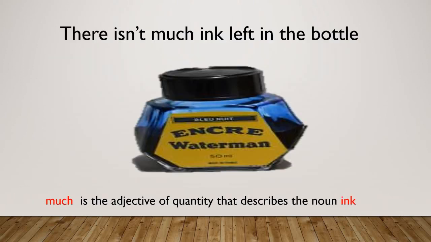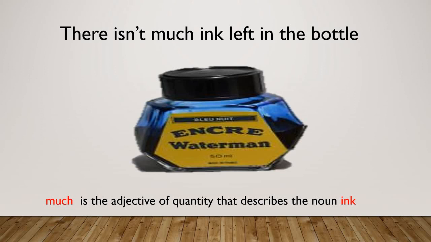Now let's see another example. There isn't much ink left in the bottle. So student, here ink is an uncountable noun, and here only rough estimation is given that how much ink is left in the bottle. We can only say the quantity of ink is left. So here we cannot count ink. So ink is an uncountable noun. Therefore, much is the adjective of quantity that describes the noun ink.